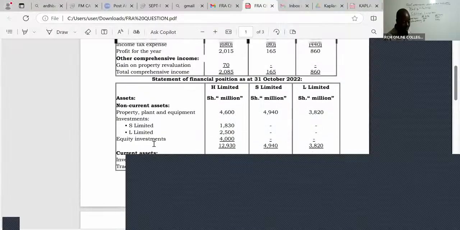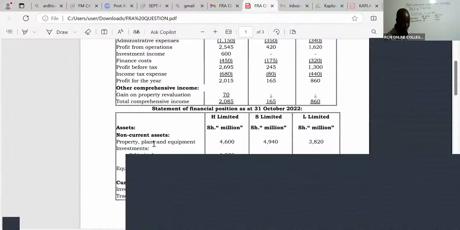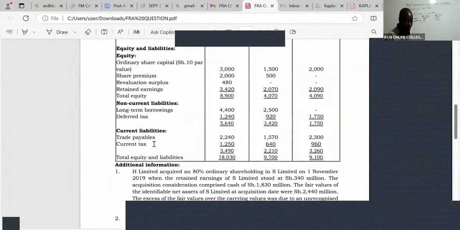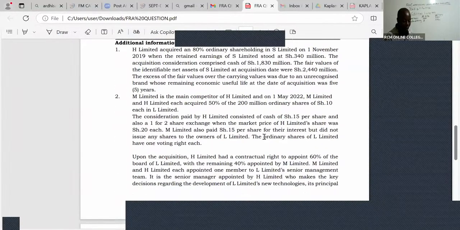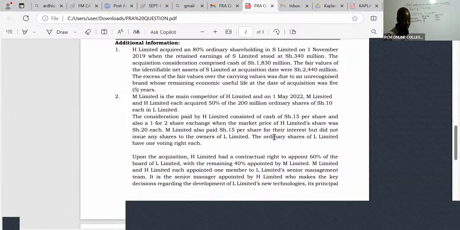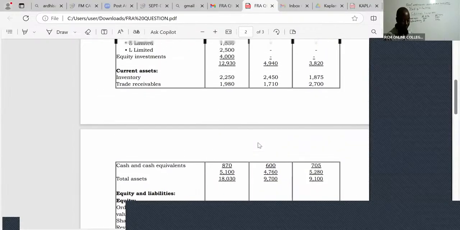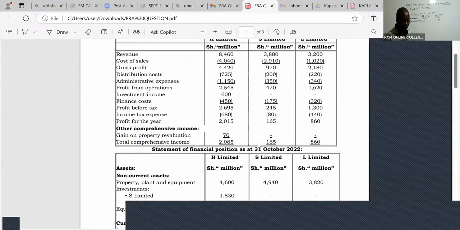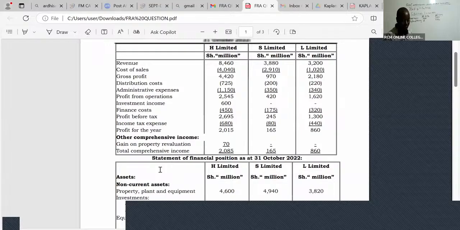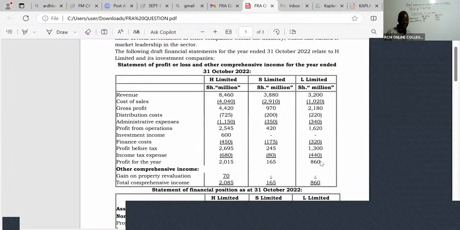In this case here for L, the retained earnings, he never told us. You can see here, nowhere. He never told us about retained earnings at acquisition. But fortunately, we know that L made this profit. You can see profit for the year is 860 for L Limited. So using that 860, is there somebody who can give us retained earnings at acquisition, knowing very well that we stayed with L for 6 months?